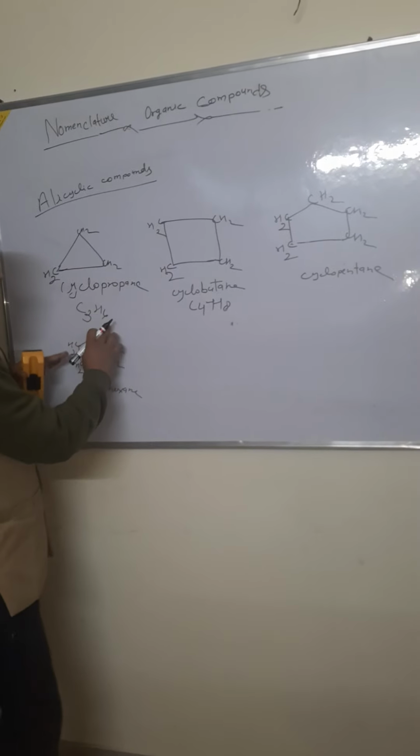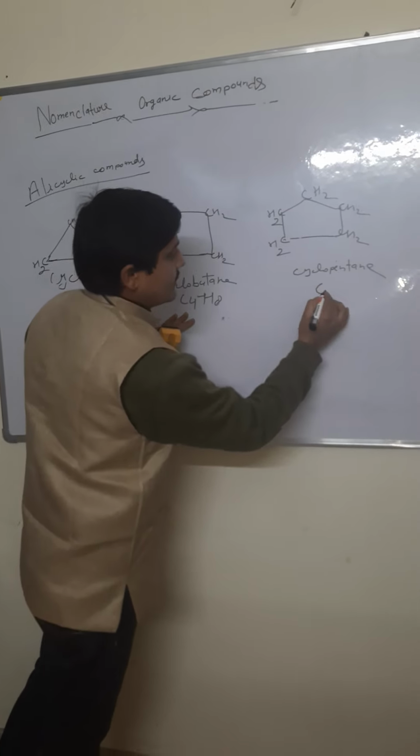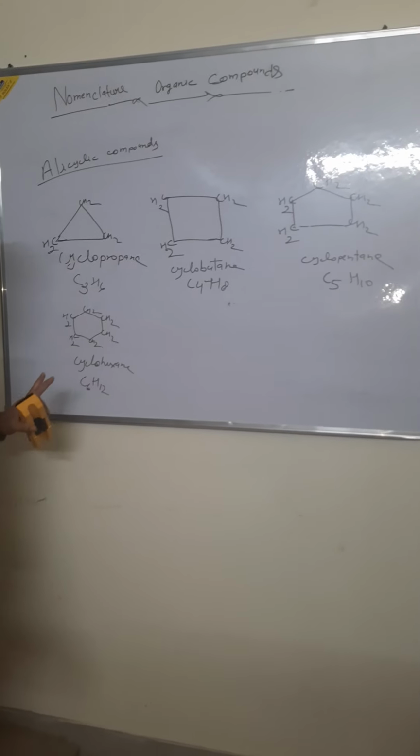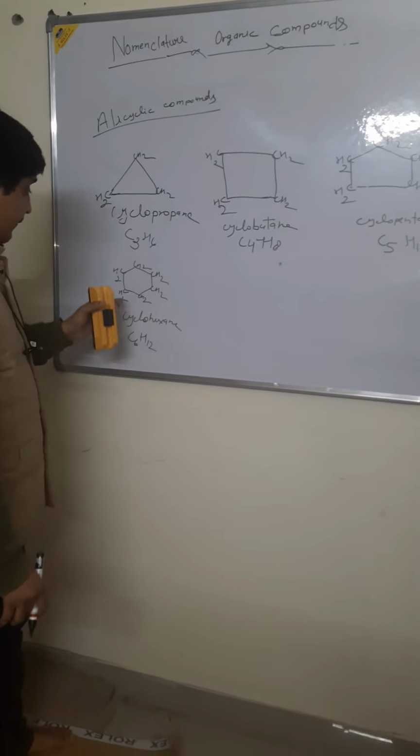This is cyclopentane, C5H10, and cyclohexane, C6H12. The number of hydrogen is 12 and the number of carbon is 6. After cycloheptane, in the same form, the number of hydrogen and carbon increases. This is alicyclic compound and also heterocyclic compound.